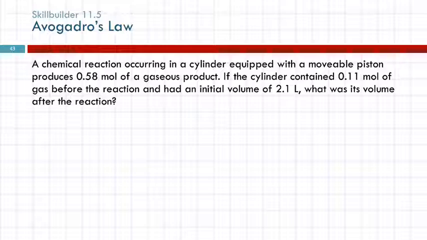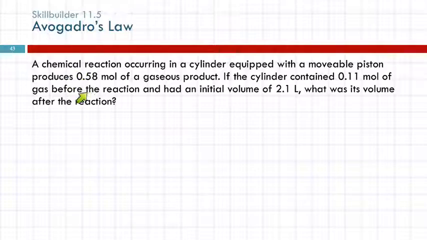Let's do another one. A chemical reaction occurring in a cylinder equipped with a movable piston produces 0.58 moles of a gaseous product. If the cylinder contained 0.11 moles of gas before the reaction and had an initial volume of 2.1 liters, what was its volume after the reaction? Every semester during lecture I say, I need to change this problem, and then I forget, and I don't. I don't like this problem. It's not clear to me what it's really getting at.